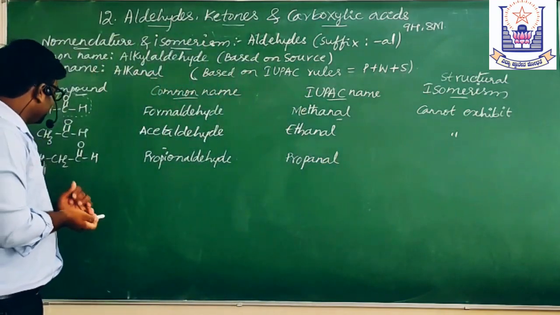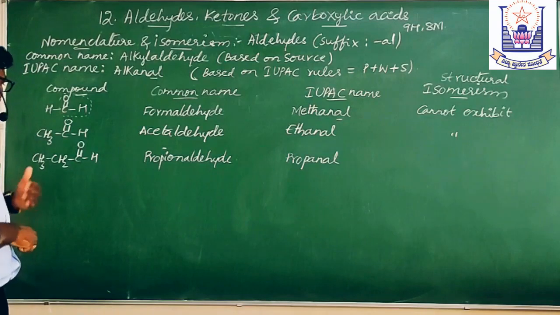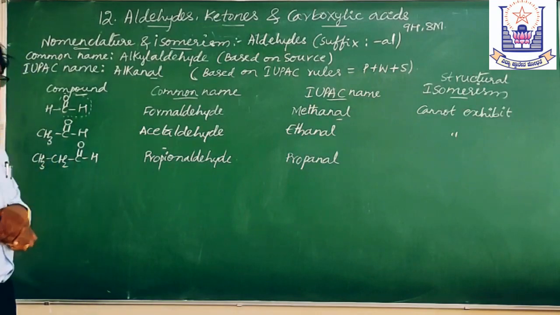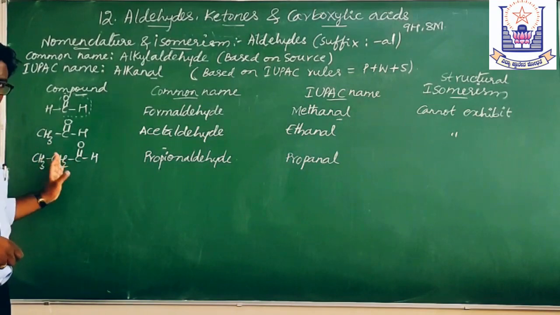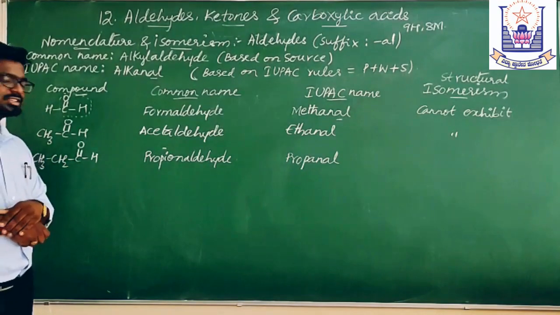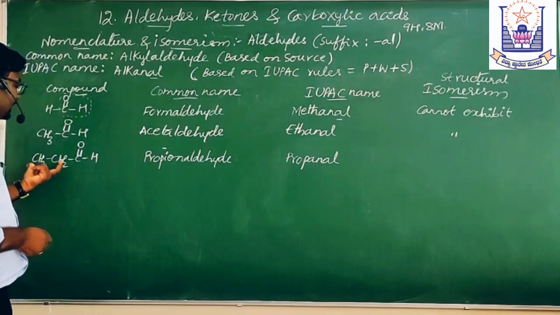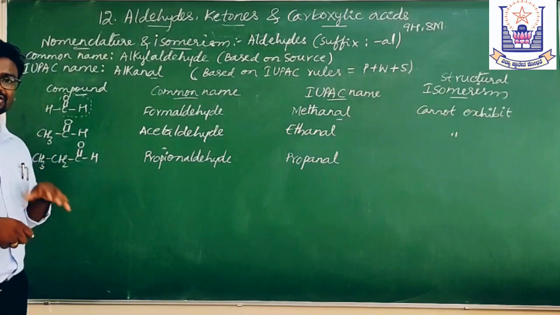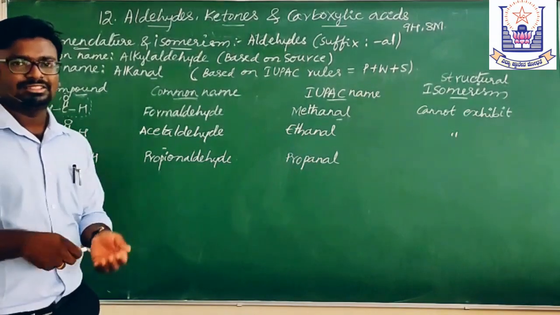Now, can it exhibit chain isomerism? No, it cannot, because however you may arrange this structure, it cannot exhibit chain isomerism. Can it exhibit position isomerism? No, but it can exhibit functional group isomerism with ketones, that is acetone.